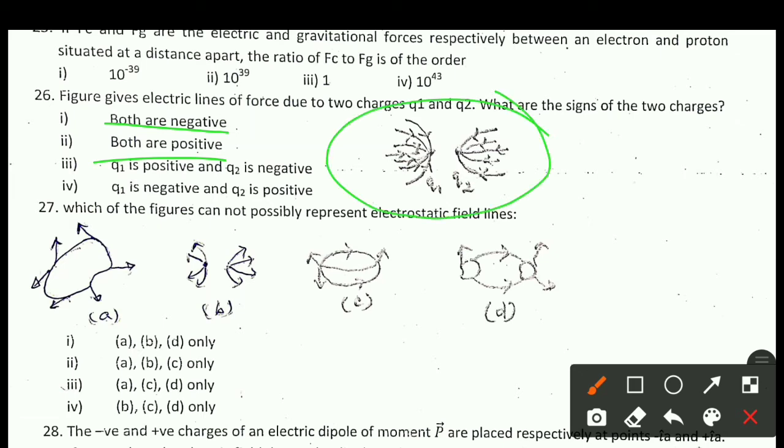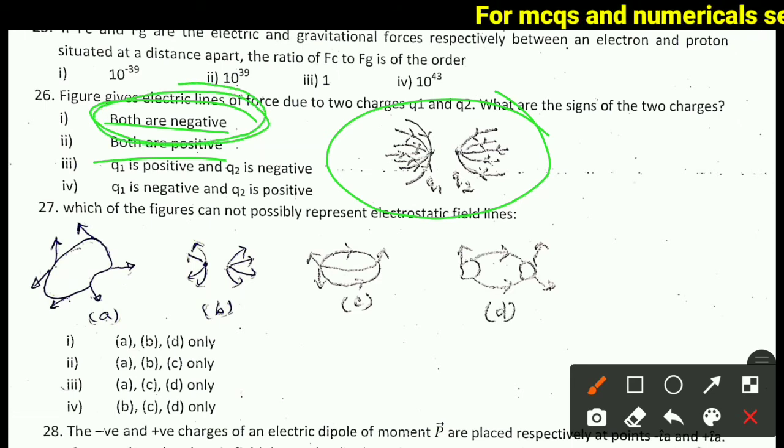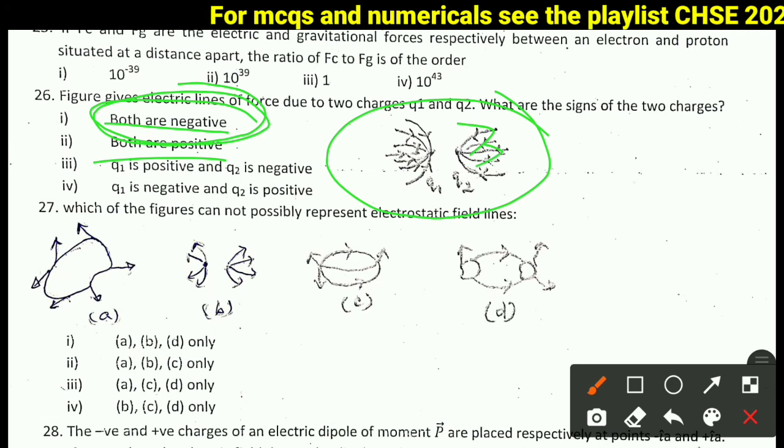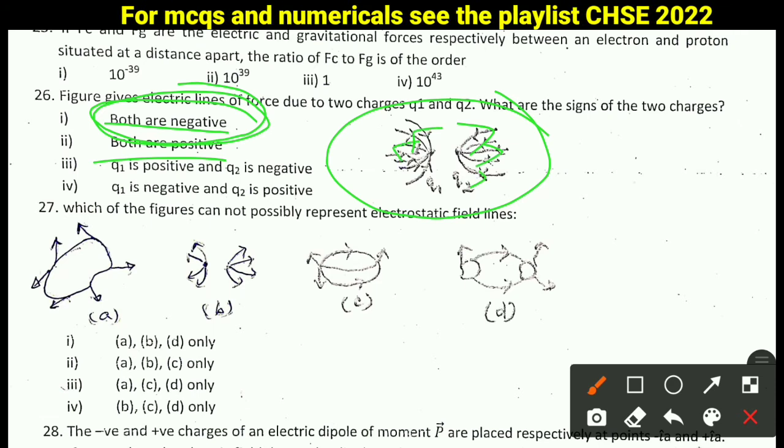Here are the two charges Q1 and Q2, and the direction of the field line is inward to the charge. So both are negative. So option 1 is the right answer. If both were positive, then the lines of force from the charge would go outward. The direction will be outward.